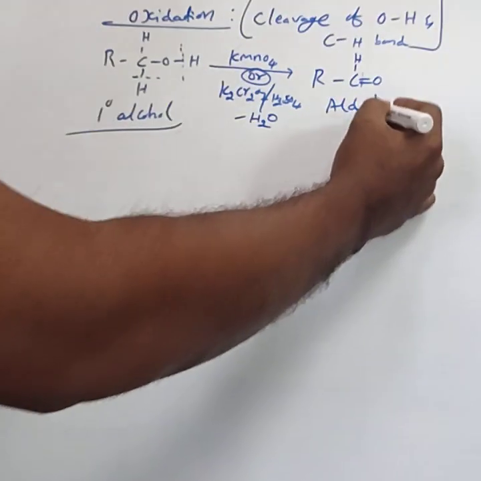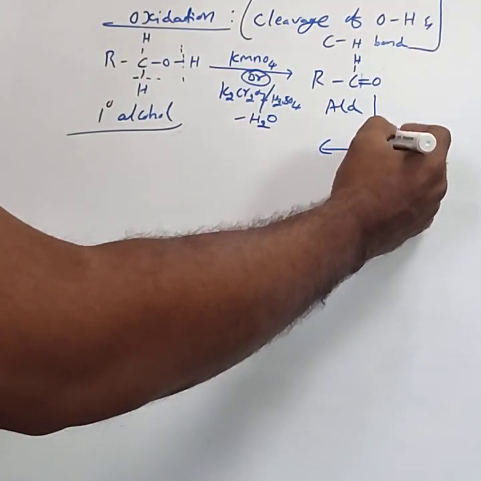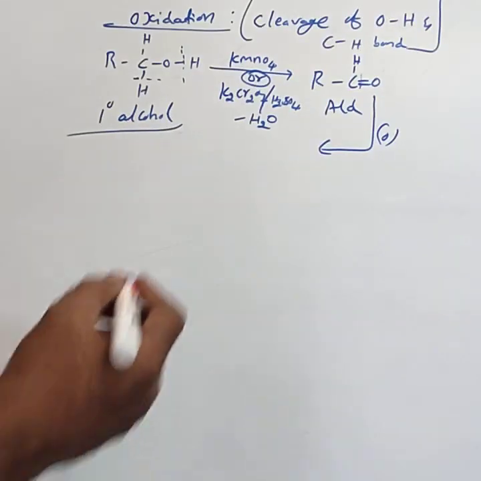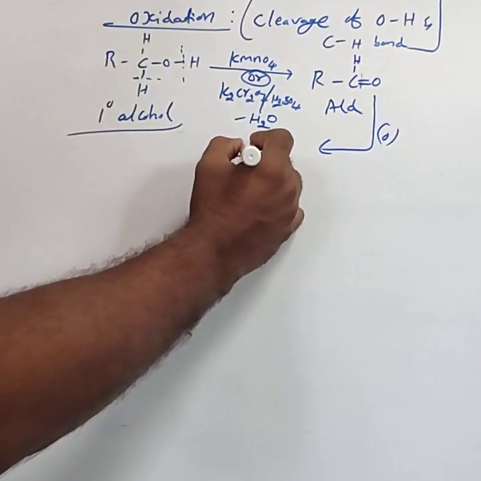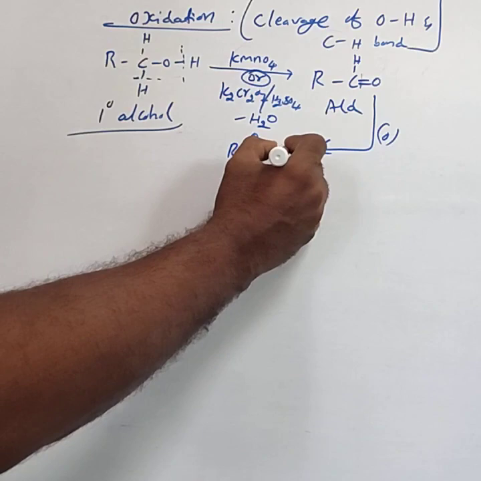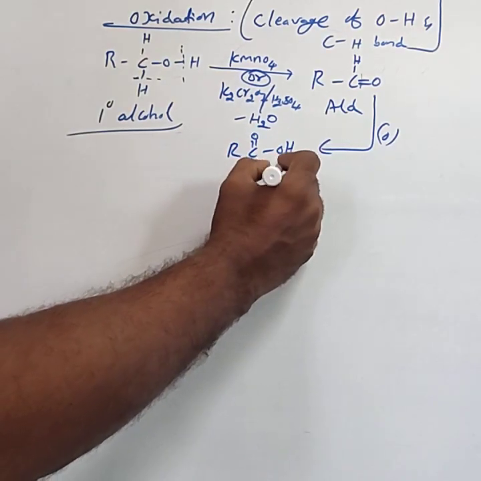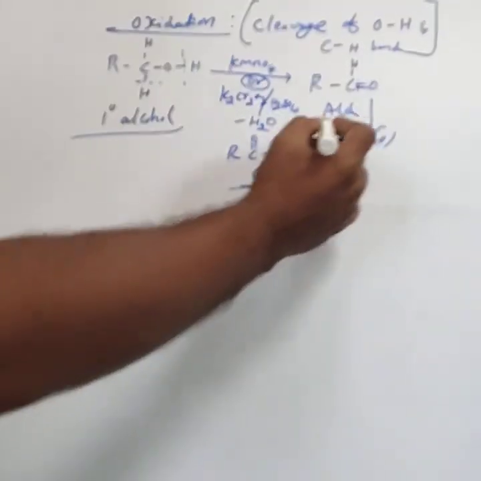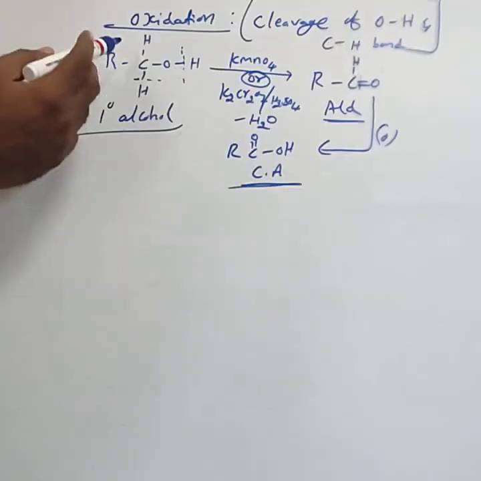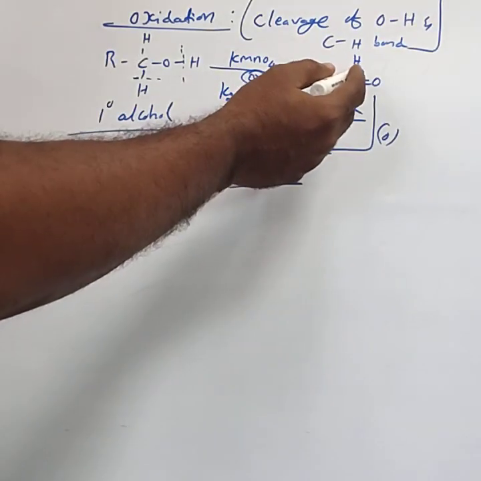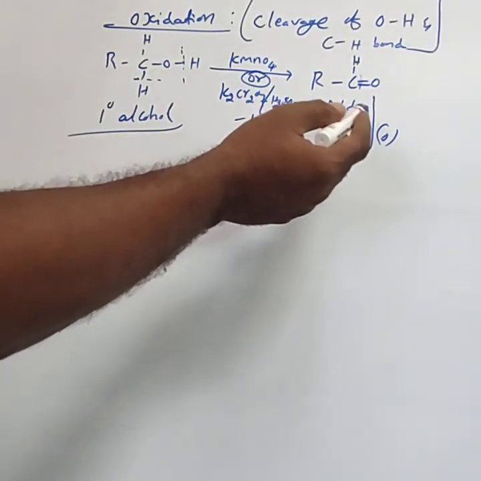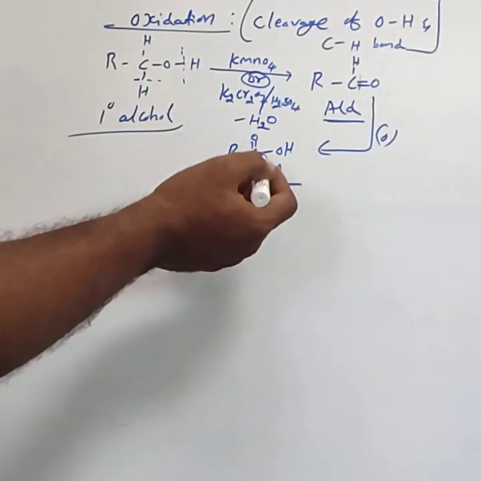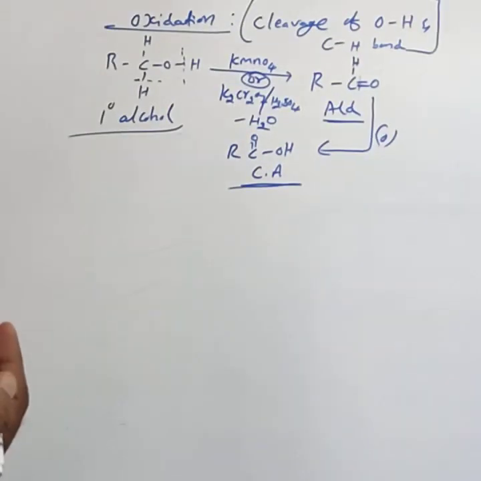The formed aldehydes undergo further oxidation and form RCOOH. RCOOH is called a carboxylic acid. That is, primary alcohols on oxidation first form aldehydes, and the aldehydes are further oxidized into carboxylic acids.